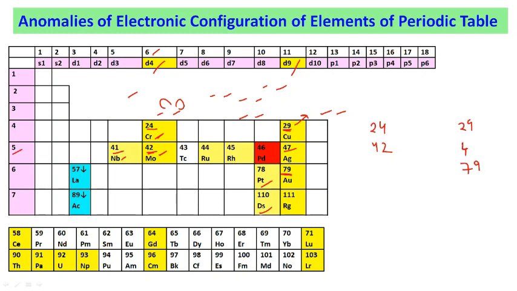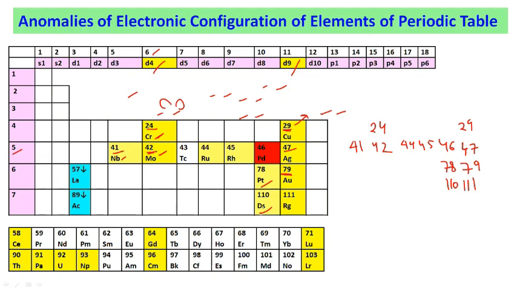Here I memorize this 7. So 29, 79, then 47. So 42, 41, 43 is left, 44, 45, 46, 47, and after this 78, 110. So this is how one can remember these elements which do not follow the order.